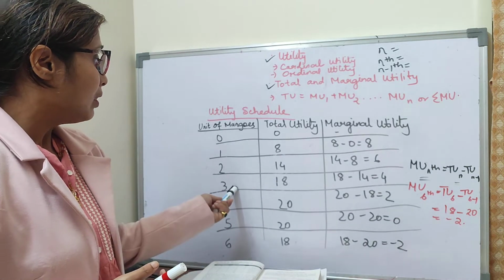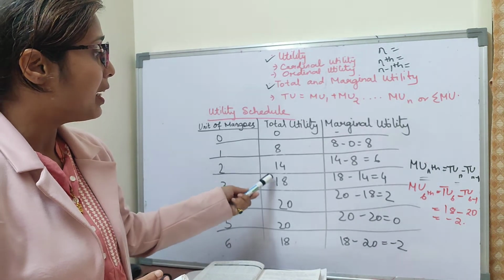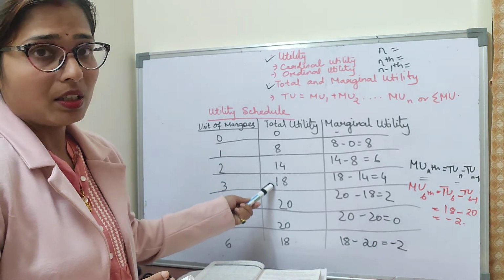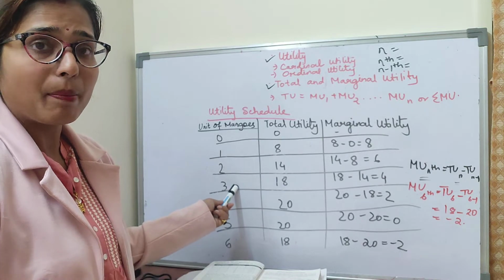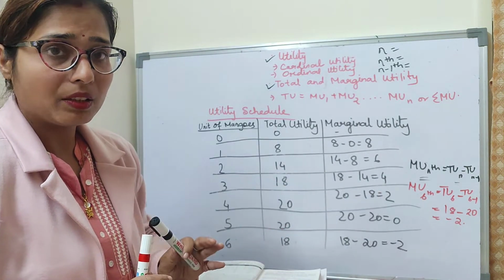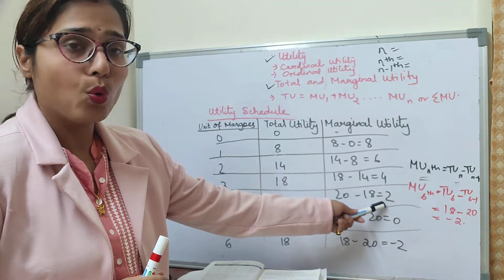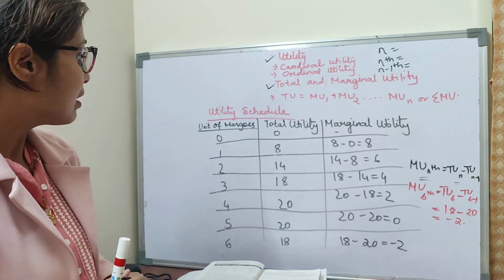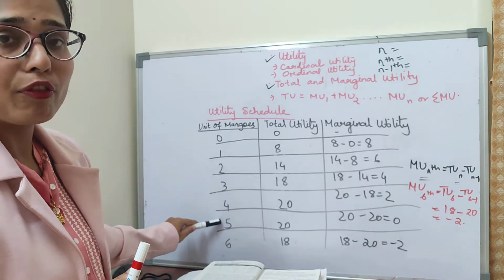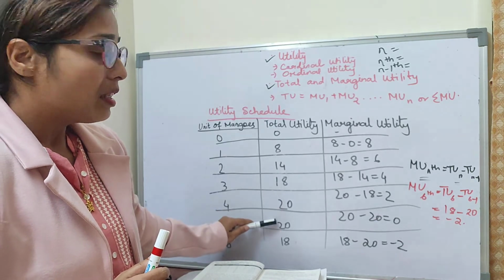Now by consuming the 3rd mango, we can see that total utility increases by 4 utils. As the 3rd mango is the additional mango, therefore marginal utility is 4. Clear? Now the marginal utility of the 4th mango is 2. Whereas you can see that for the 4th and 5th unit of mangoes, total utility is the same.